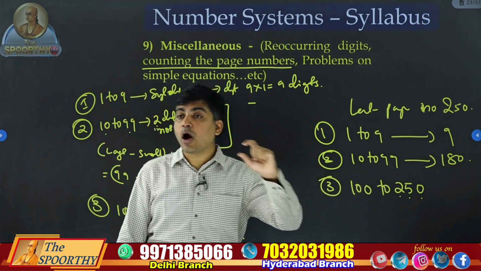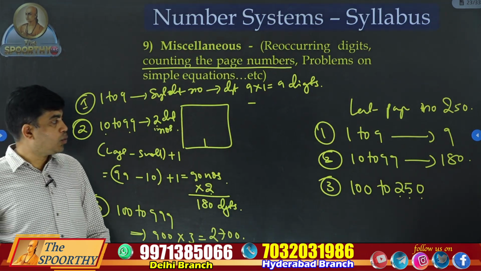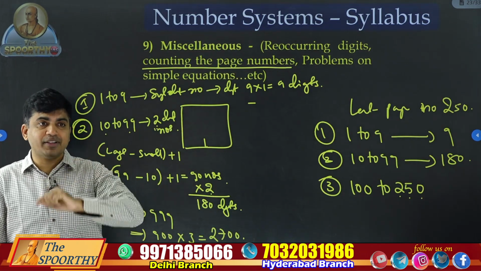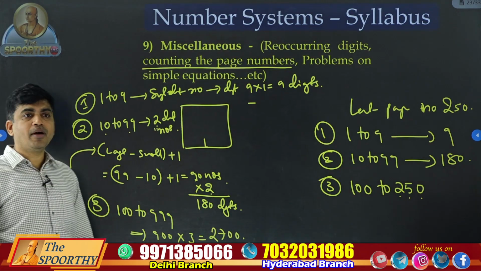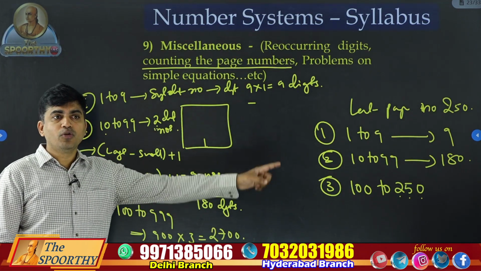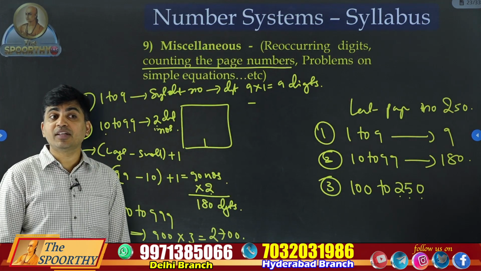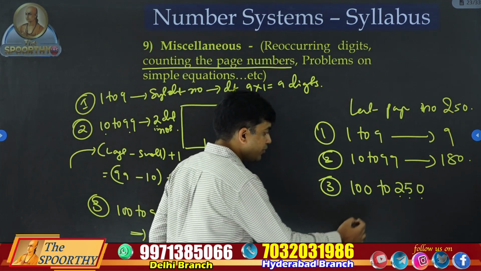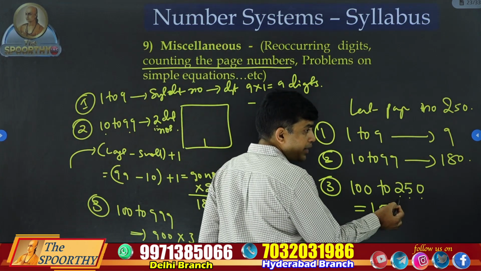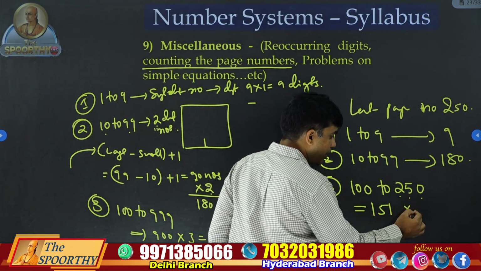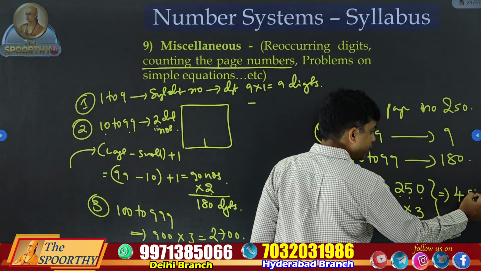100 to 250, how many pages are there? It is not 150 pages. Use this: larger number minus smaller number plus 1. 250 minus 100 plus 1, how much total? 151. Yes, sorry, 151 numbers. All are 3-digit numbers, right? So if you multiply with 3, you will get total digits 453.